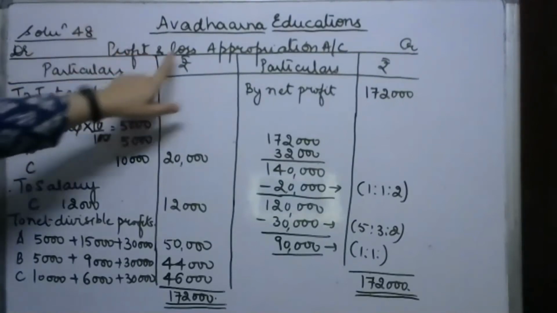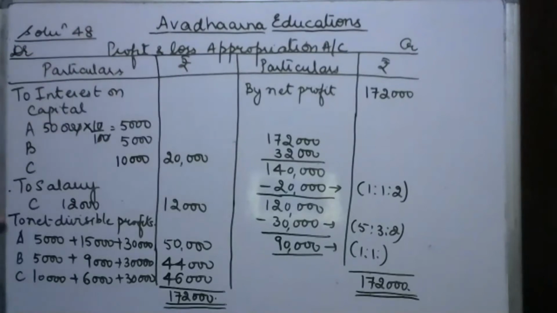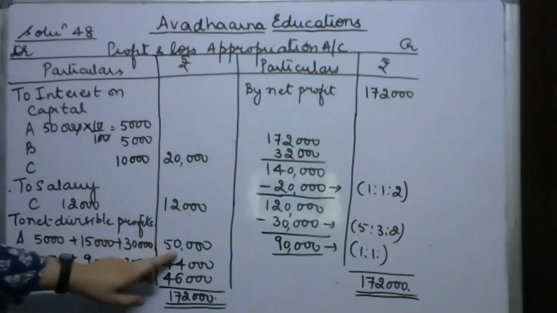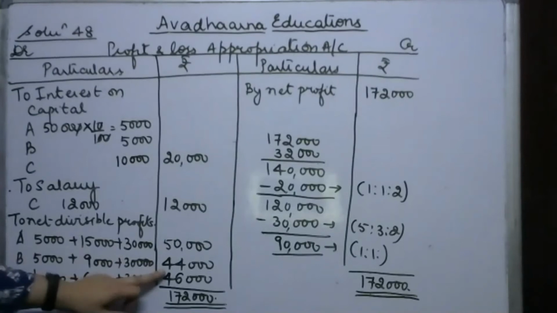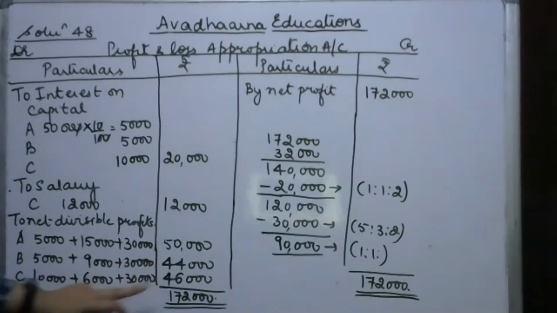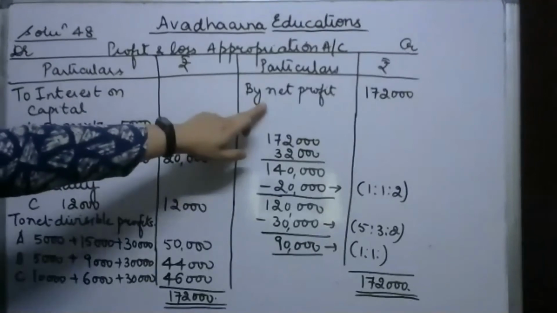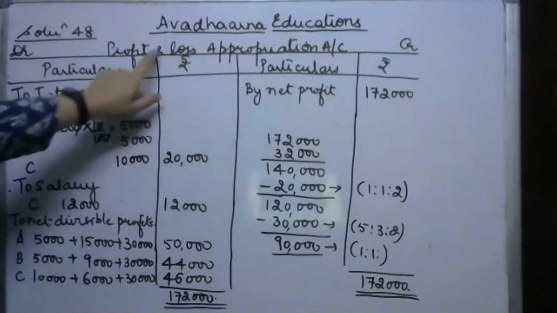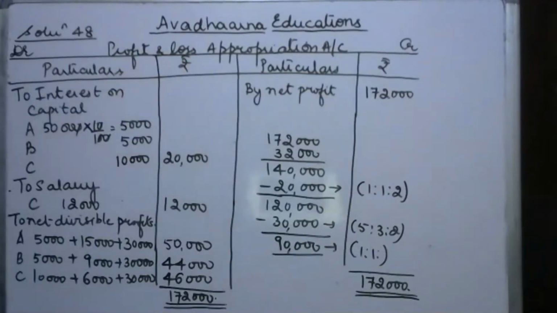Then profit and loss appropriation account debited to A's current account 50,000, B's current account 44,000, C's current account 46,000. This is how the profit is distributed among the partners. And one more entry you can pass: profit and loss account debited to profit and loss appropriation account.